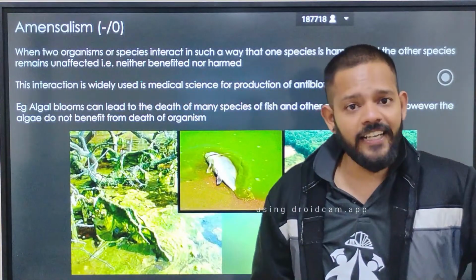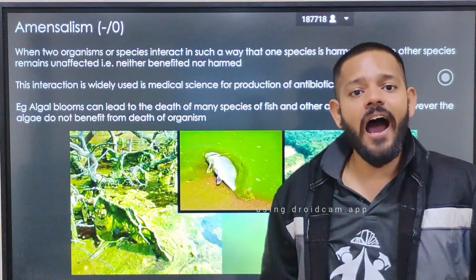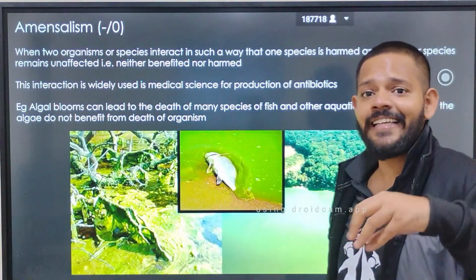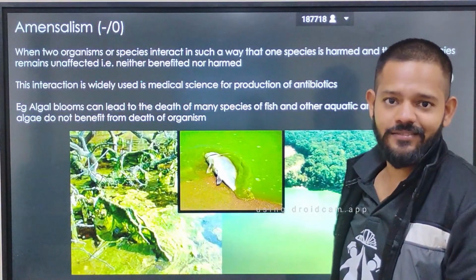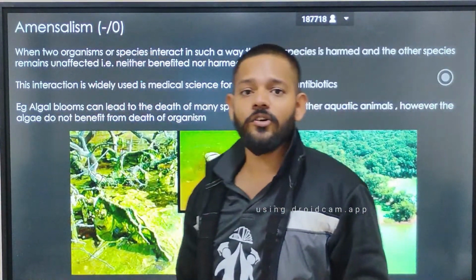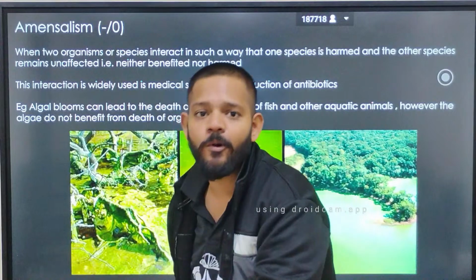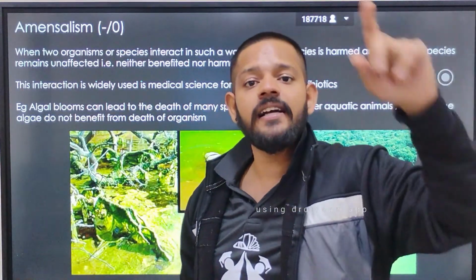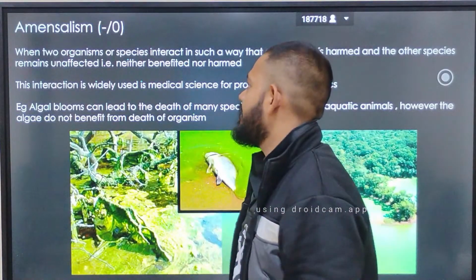So the aquatic animals and hydrophytes are on the negative side, and the zero side is your algae. Algae does not even know what it is doing. So that's why it is zero. Neither loss nor profit is with algae, while your aquatic animals and hydrophytes get the loss.